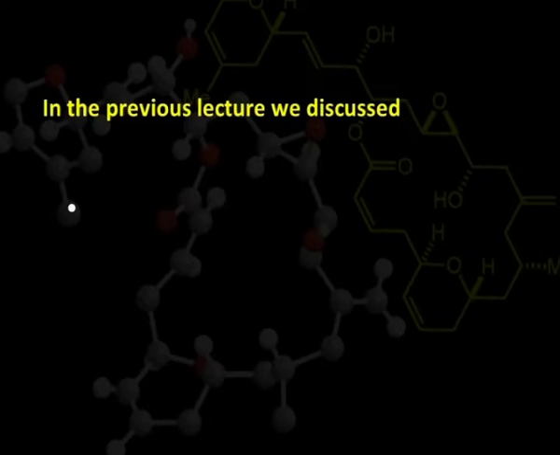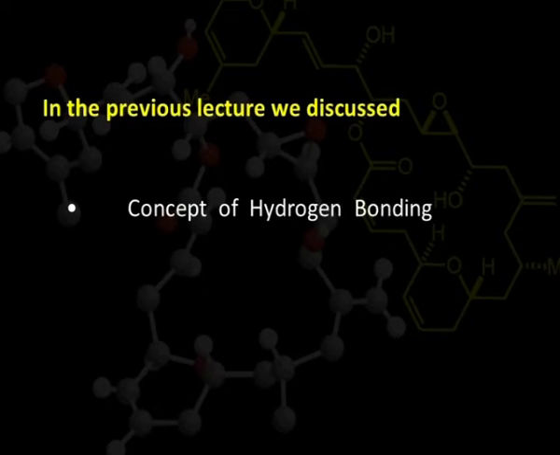In the last lecture, we discussed the concept of hydrogen bonding. Now, in today's lecture, we will be discussing an important concept of organic chemistry, that is aromaticity. Aromaticity is helpful to explain and understand the properties and reactivity of benzene and the whole class of its derivatives.